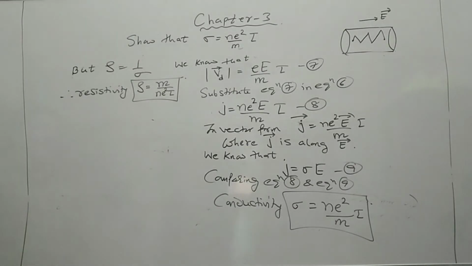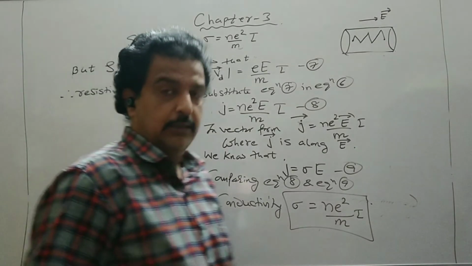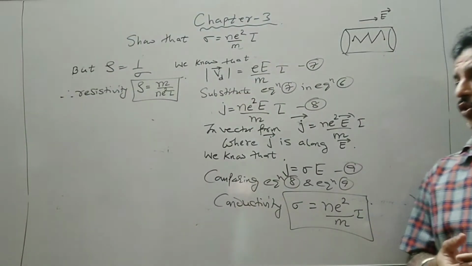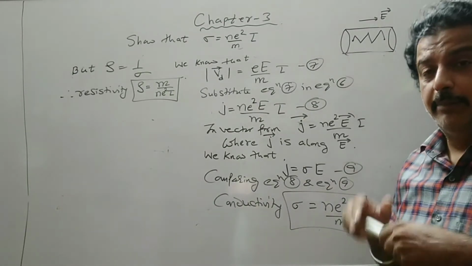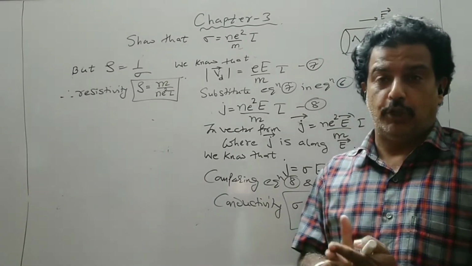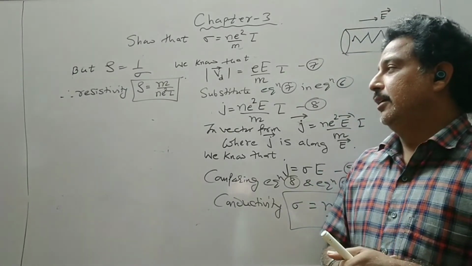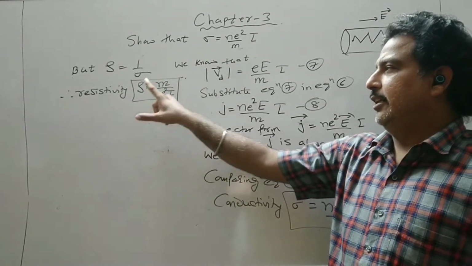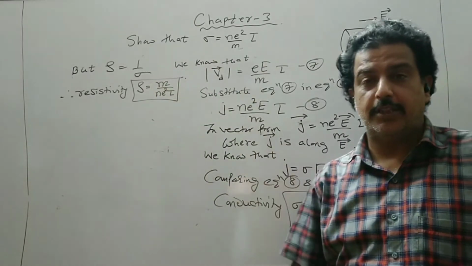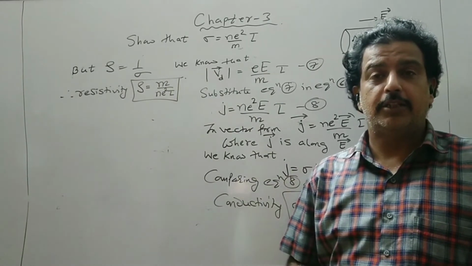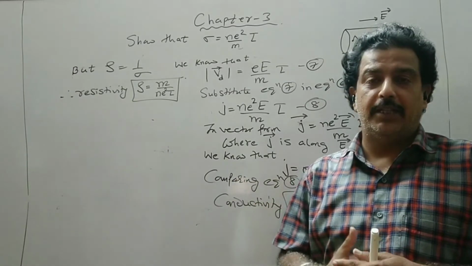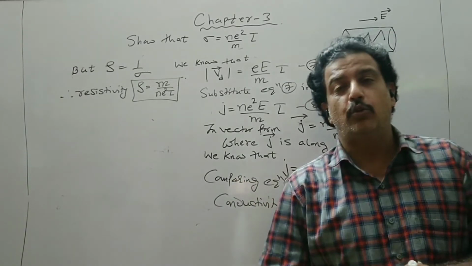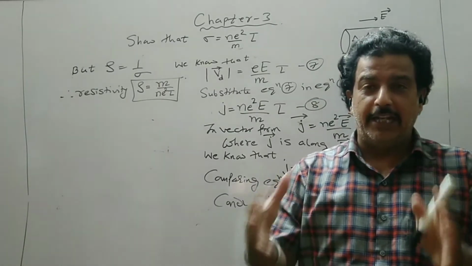Clearly, if we consider m and e squared to be a constant for a conductor, generally n is a constant for a conductor. So if we assume that n, that is the number of electrons per unit volume, that is the electron density, is constant, then resistivity mostly depends on a relaxation time. And relaxation time was the average time interval between the two consecutive collisions of electrons with the ion.